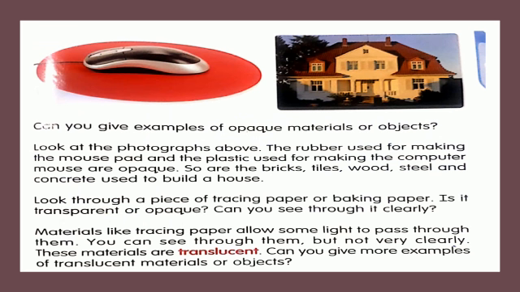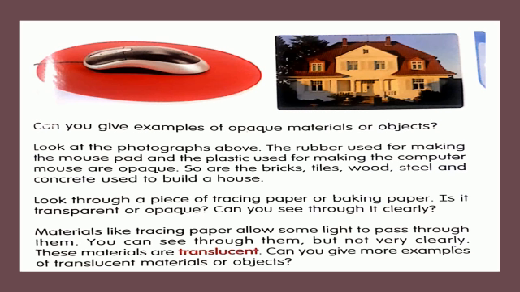Can you give examples of opaque materials or objects? Look at the photographs above. The rubber used for making the mouse pad and the plastic used for making the computer mouse are opaque. So are the bricks, tiles, wood, steel and concrete used to build a house.